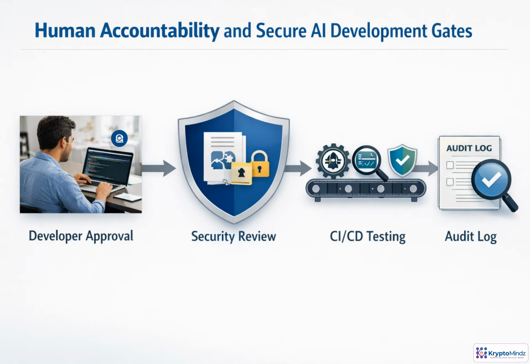In enterprise Besu work, AI can accelerate coding and configuration, but responsibility stays with the team. Every AI-assisted change needs a named developer who accepts ownership. High-risk areas, including smart contracts, permissioning rules, private keys, and consensus settings, require security review. Automated gates should run tests, static analysis, dependency scans, and policy checks before deployment. When governance requires it, keep audit records so production changes remain traceable and defensible.